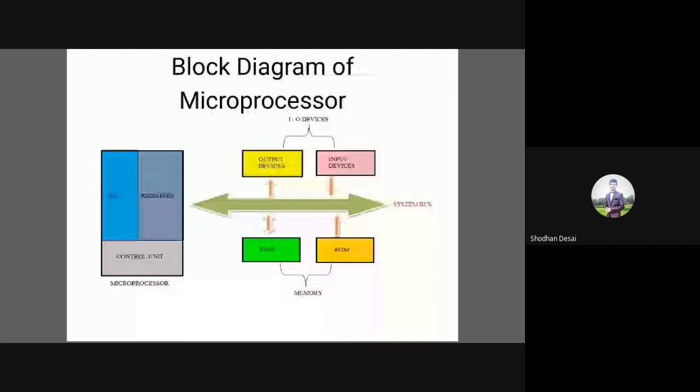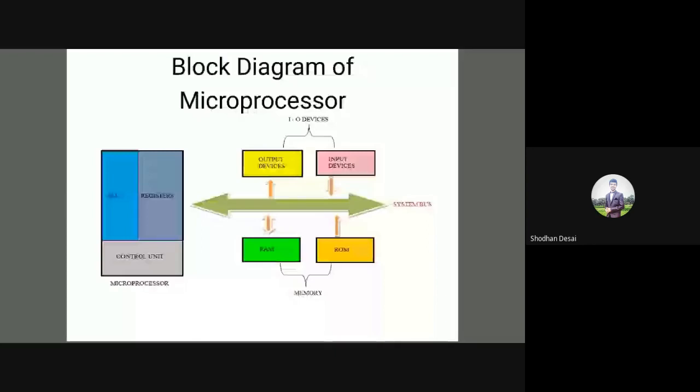Then we have the system bus. The system bus consists of the data bus and the address bus. The data bus is meant for carrying the data or information. The address bus is meant for carrying the address information. For example, whenever you are storing any information in a memory, we require both the address and the data. It is not possible to store only the data. We have to store the data in a particular memory location. After storing it, we can read the data from that memory location, or write data into that memory location. Correct?